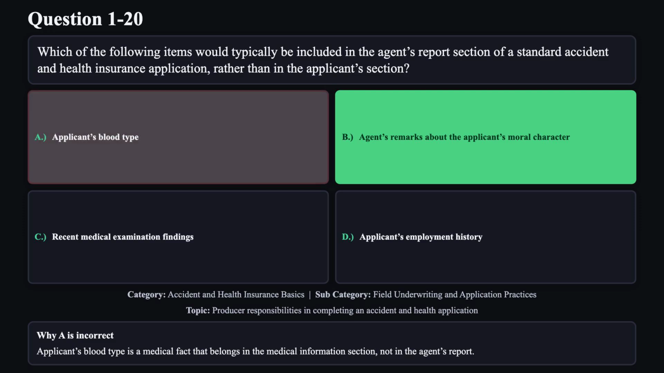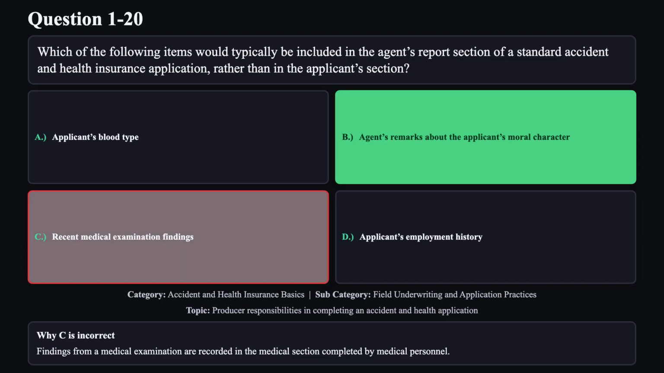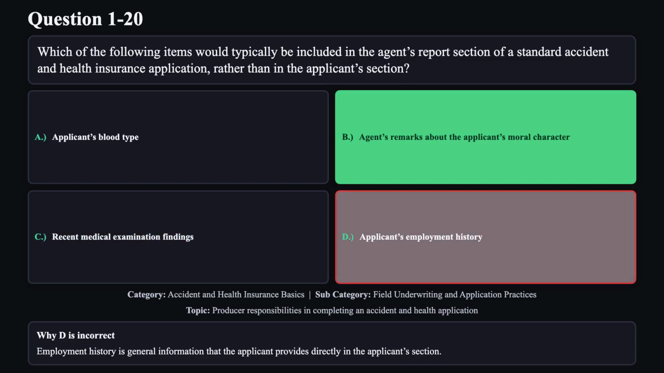Reason A is not correct. Applicant's blood type is a medical fact that belongs in the medical information section, not in the agent's report. Reason C is not correct. Findings from a medical examination are recorded in the medical section completed by medical personnel. Reason D is not correct. Employment history is general information that the applicant provides directly in the applicant section.